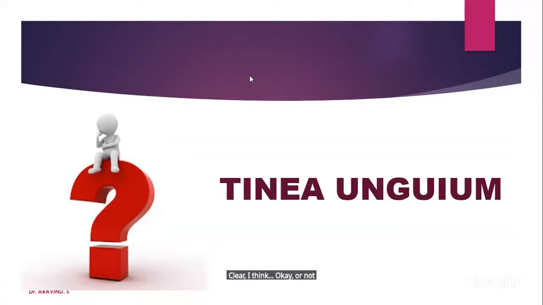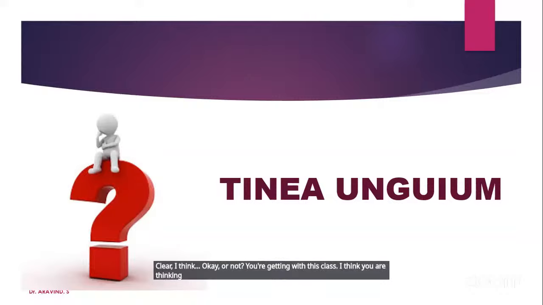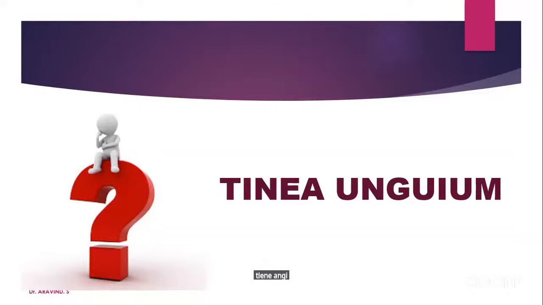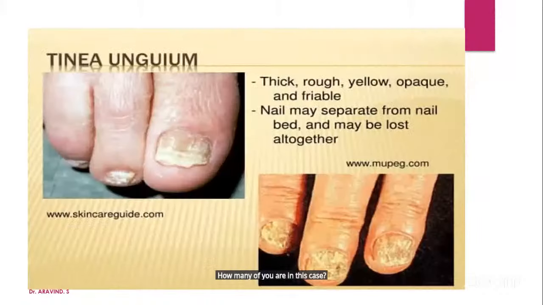You're getting this class, I think. Tinea unguium. How many of you have seen this case? Next case. Thick, rough, yellow, opaque, and friable. The nail becomes thick, rough, yellow, opaque, and friable. Have you seen this case in your life?